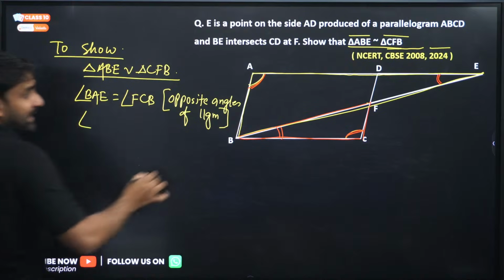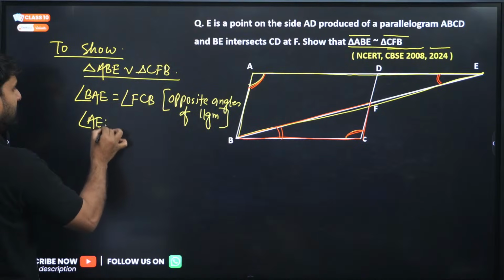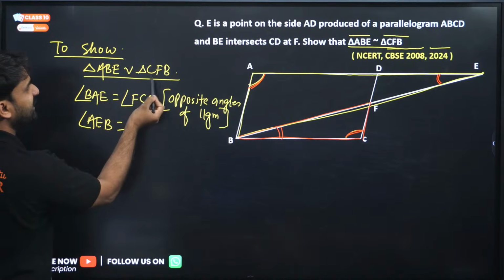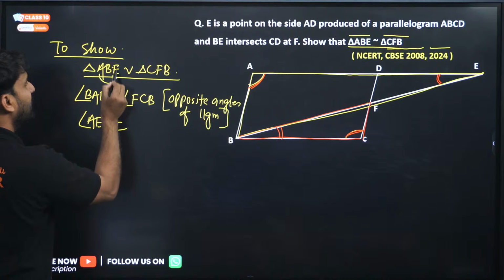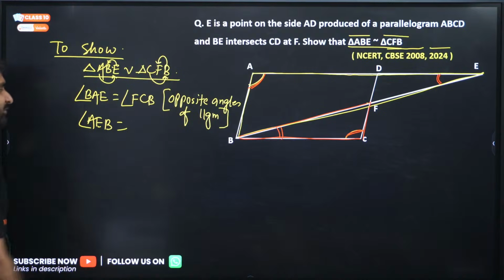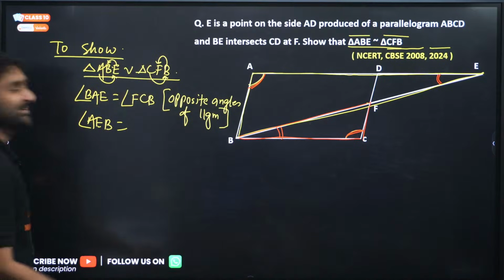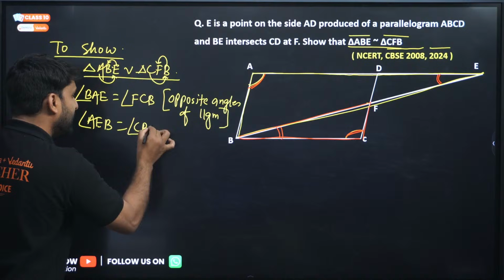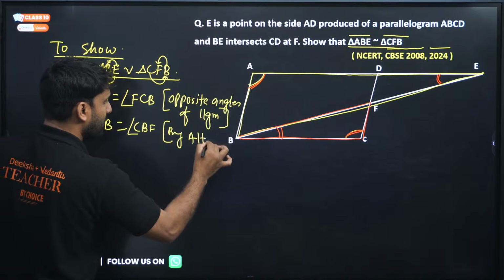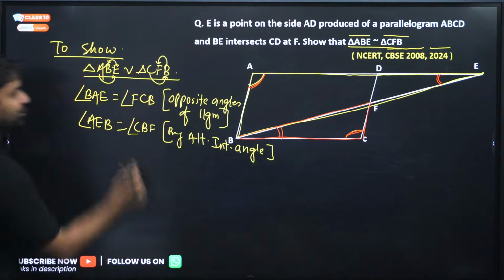And angle AEB will be equal to what? If we are taking AEB, we have to take here CBF. Same order. CBF. Can we please verify? CBF. Wow, verified. So angle CBF. And we have to mention the reason also: alternate interior angles. So two angles are equal.